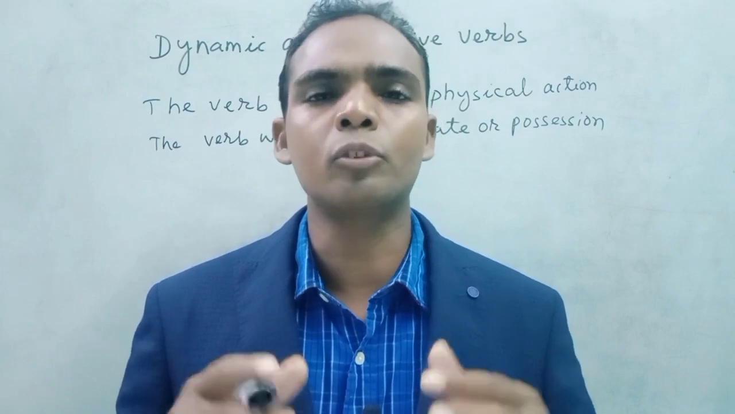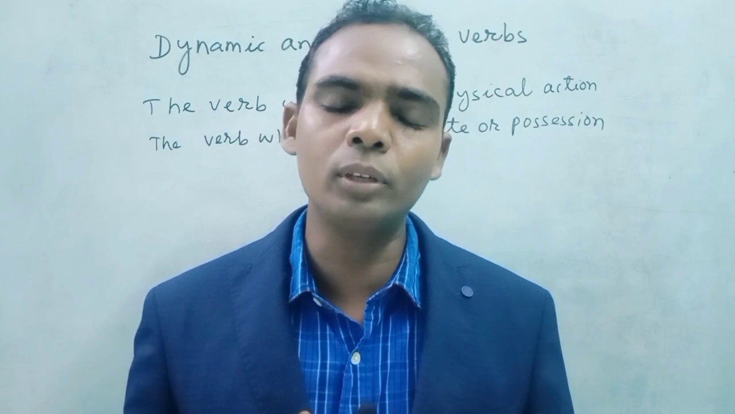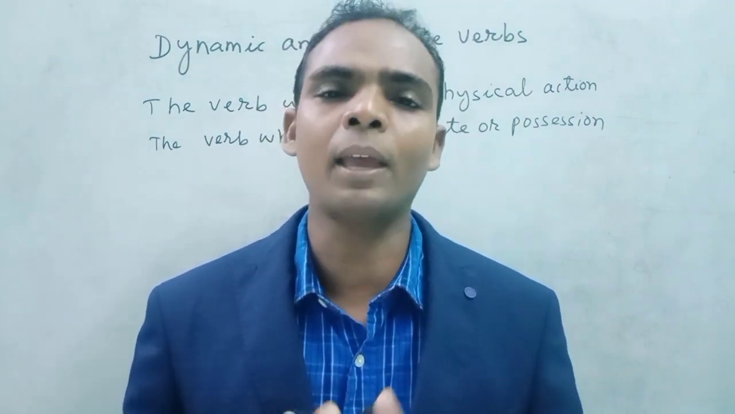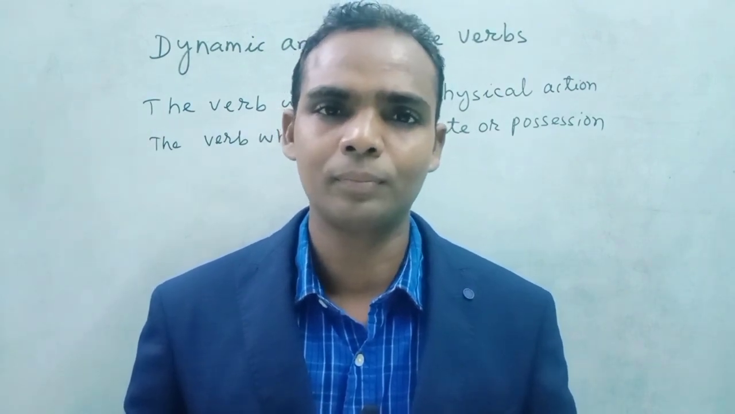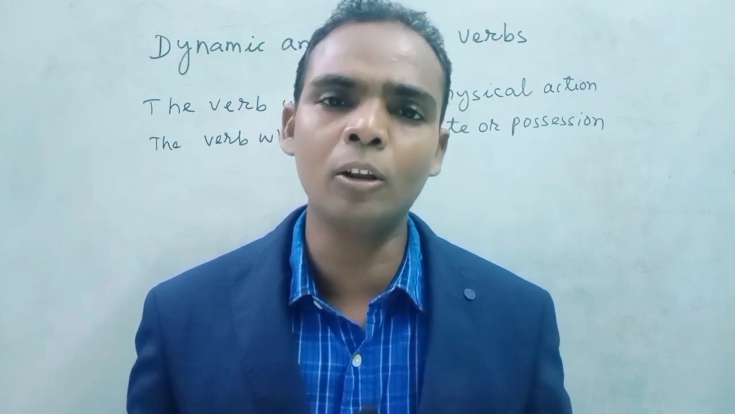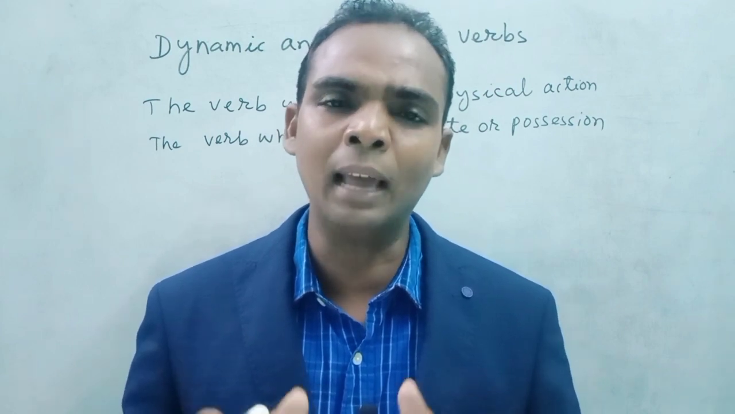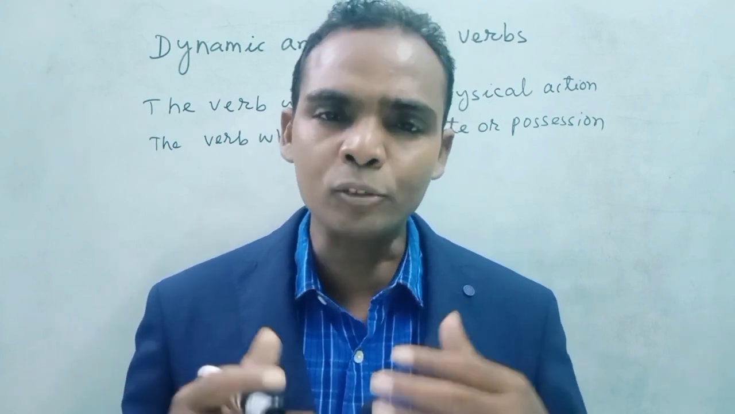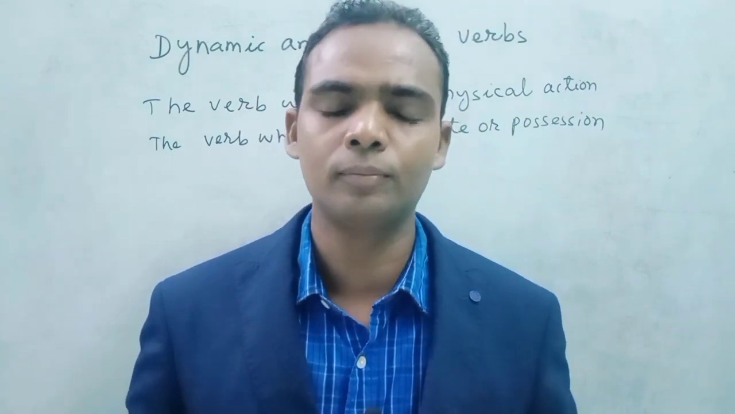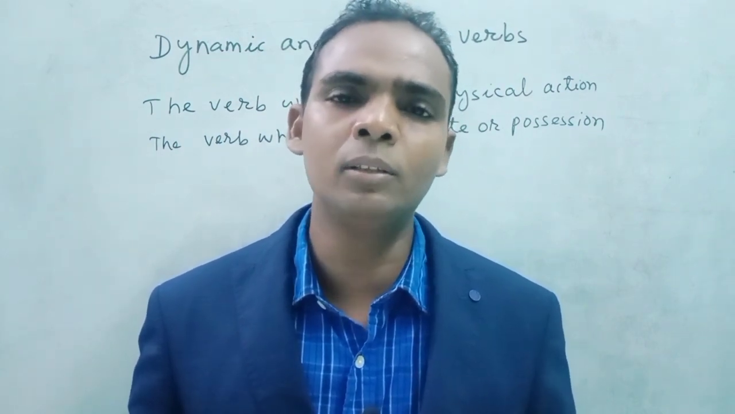But there are some verbs, we can say mixed verbs. They can be used as both dynamic verbs and stative verbs. Have is a verb, have. I am having lunch. This is the dynamic verb. Here have is an action word. I am having, what am I doing? I am having lunch. I have a car. This is the stative.